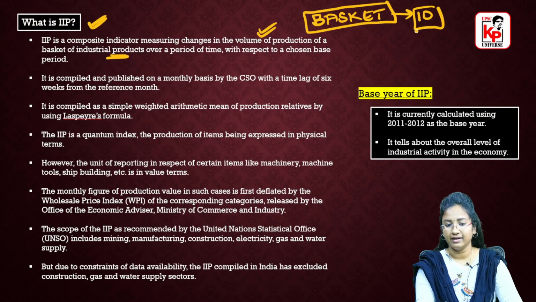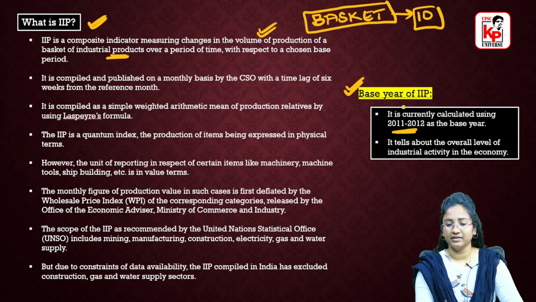For these 10 industrial products, we have a particular base year. The base year for IIP is currently 2011-12. This is one more important point that you have to remember, that is the base year of IIP. You can definitely expect statement based questions on points like these. So do remember the base year for IIP is 2011-12.